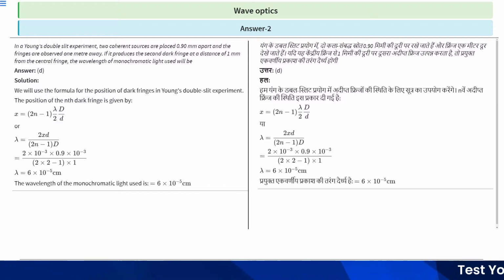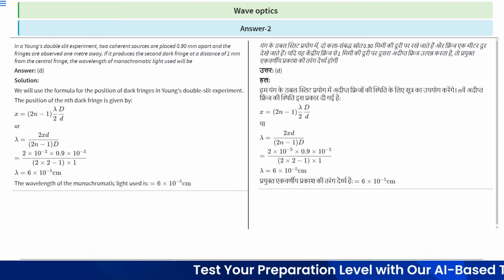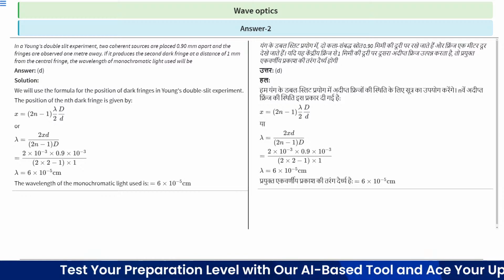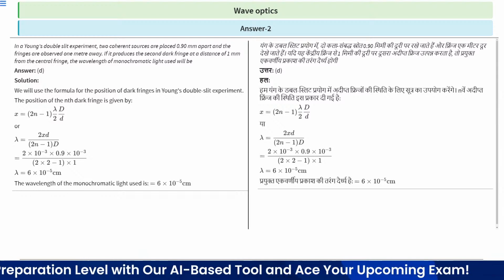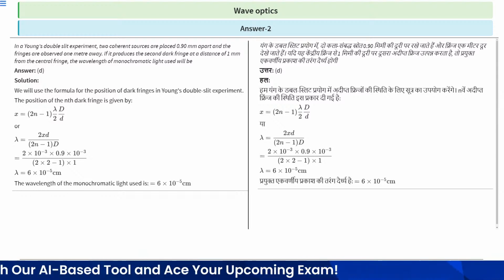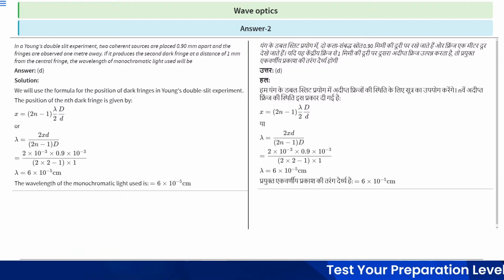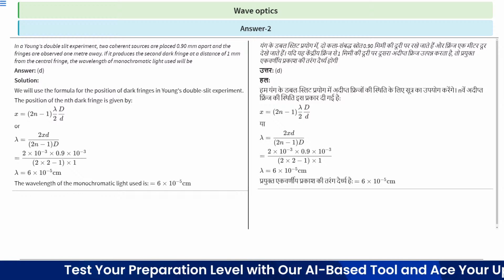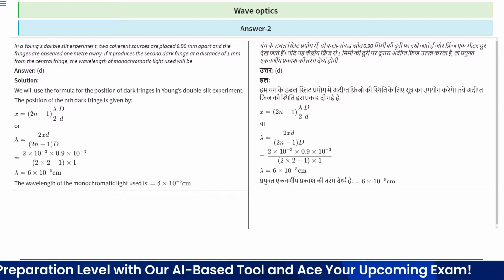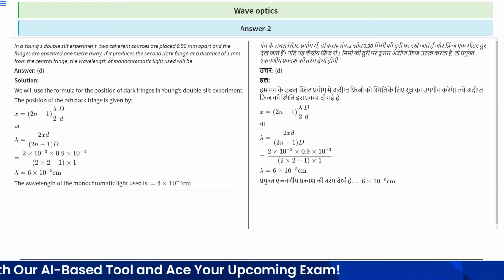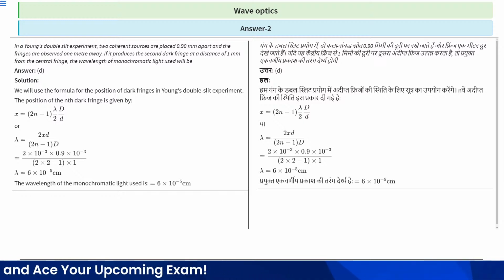Here the 2 into 10 raised to the power minus 3, that is, the distance is 1 mm, and the screen is 1 meter away. So put all given terms in this formula: 2 into 10 raised to the power minus 3 multiplied by 0.9 into 10 raised to the power minus 3. This is the distance between the two coherent sources. Divided by 2 multiplied by (2 minus 1) and multiplied by 1, where D is the 1 meter distance.